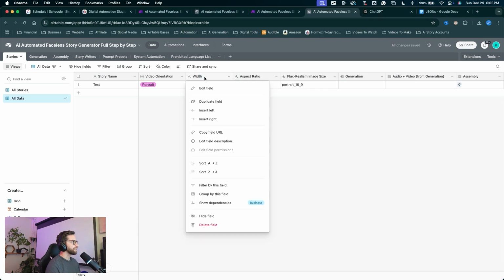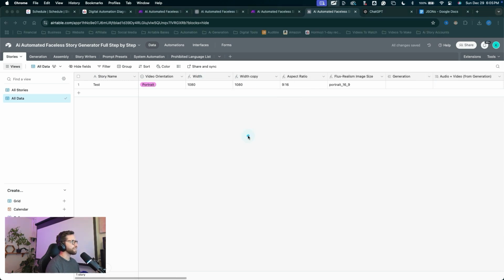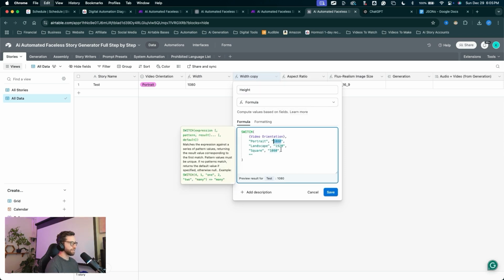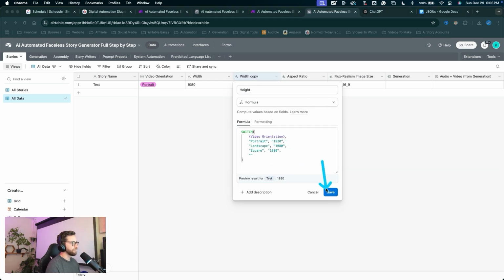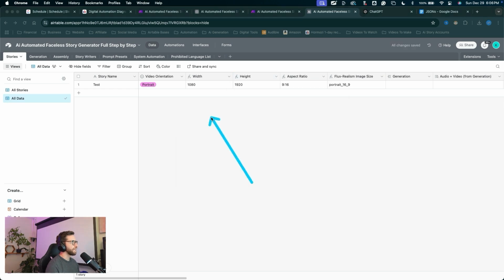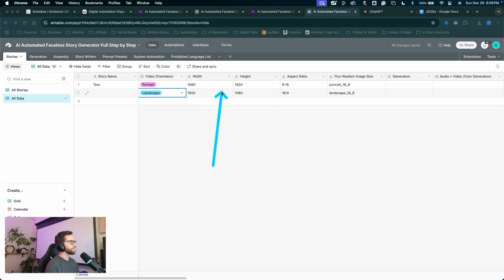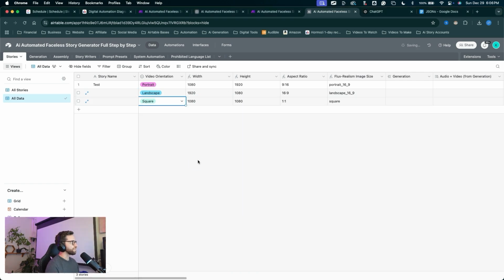We can duplicate this one, right click on it, say duplicate field, double click on it, rename it to height, and simply switch these numbers around like so, or you can copy and paste that right there. Click save. Now we have our width and height settings based on the video orientation. If I were to just create a quick record here and change the orientation to landscape just to see this pop up, everything pops up in order. We'll try one more for the square. That looks good as well. So I'll delete out these 2 records I just created.